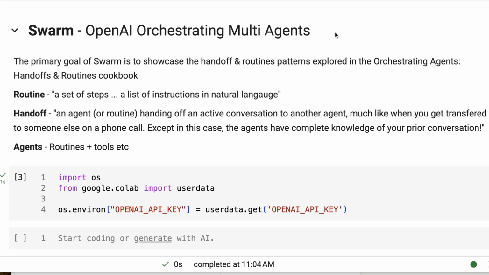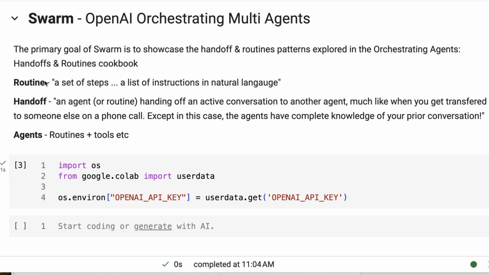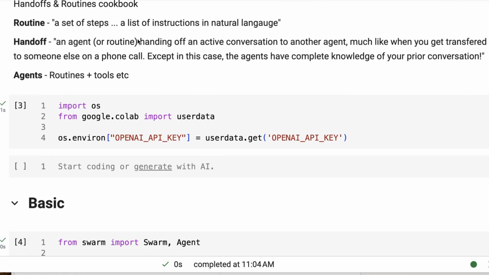Okay, so again, if we revise the things that are going on here, we've got this idea of a routine. A routine is a set of steps, like a list of instructions in natural language. And this is taken from the blog post. The other key concept we've got is the handoff. Really, the routines are just instructions for agents. So agents are just made up of these instructions plus tools, etc.